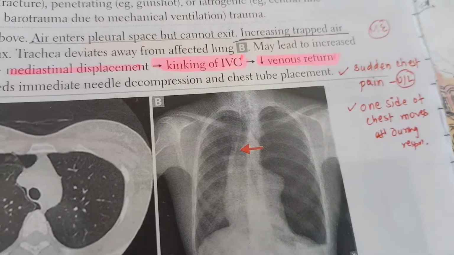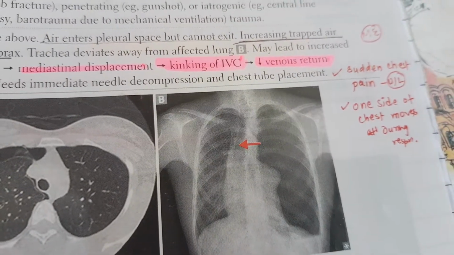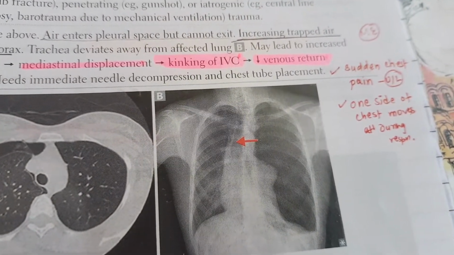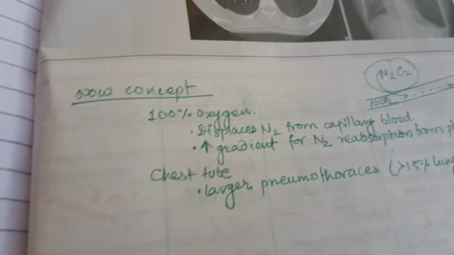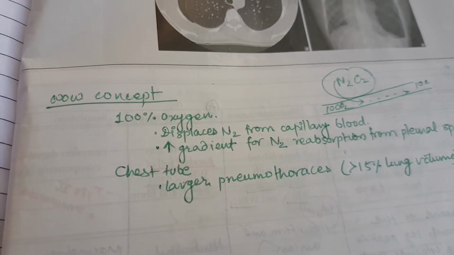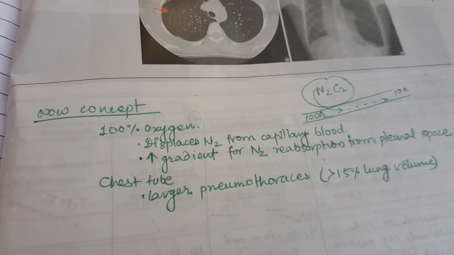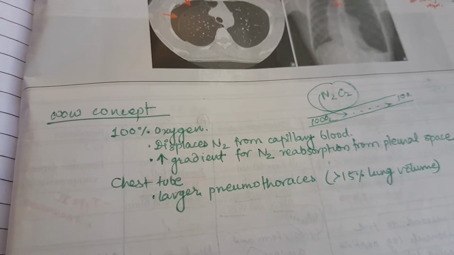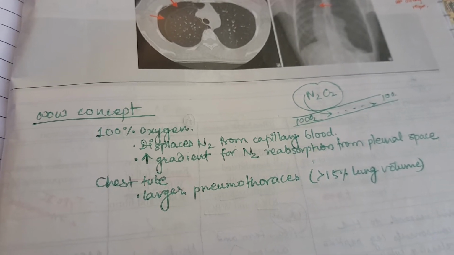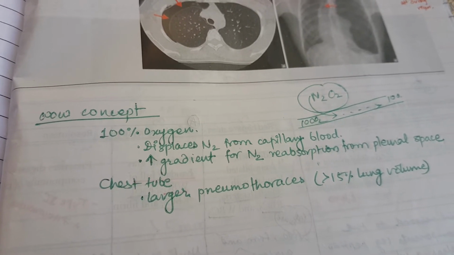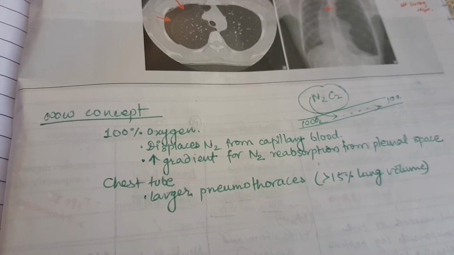So there can be sudden unilateral chest pain. One side of the chest moves during respiration. Now, one thing I have written here is one concept. 100% oxygen displaces nitrogen from the capillary blood. 100% oxygen increases the gradient for nitrogen reabsorption from the pleural fluid. Chest tube, you put it only for a large pneumothorax.